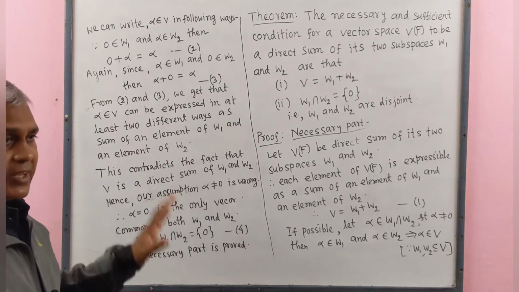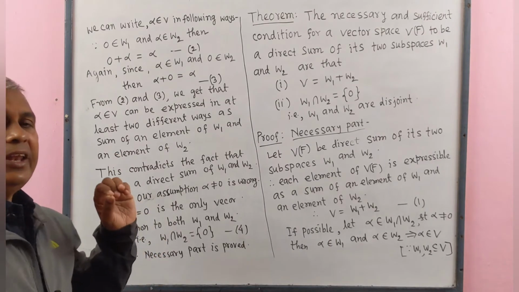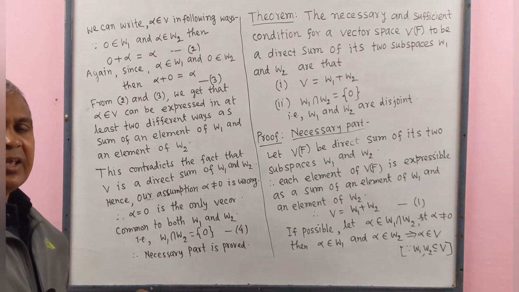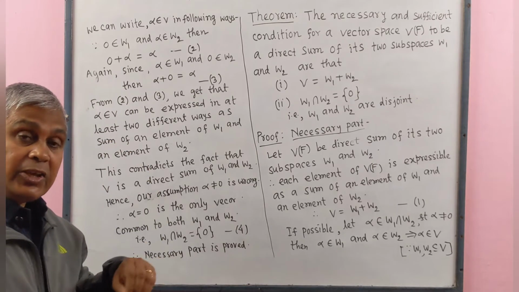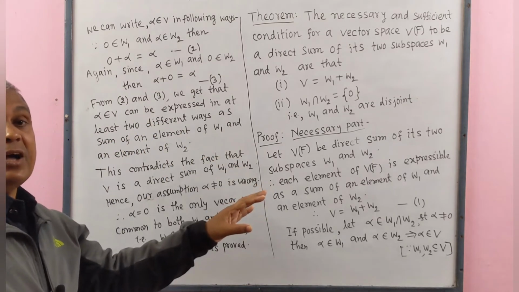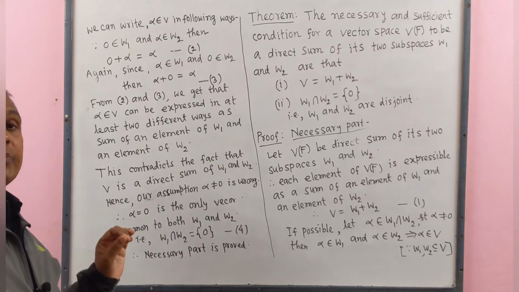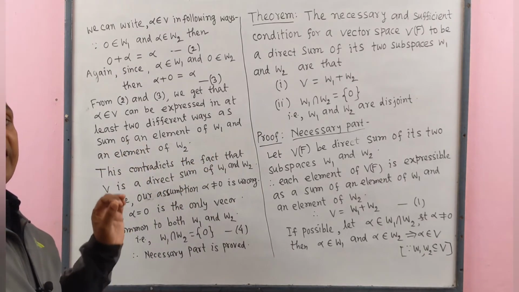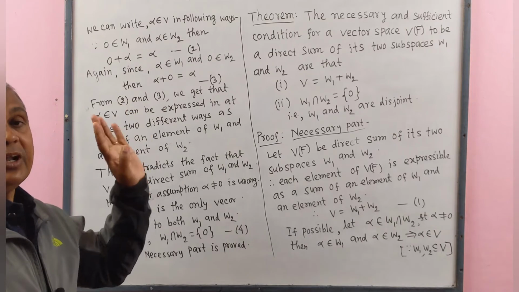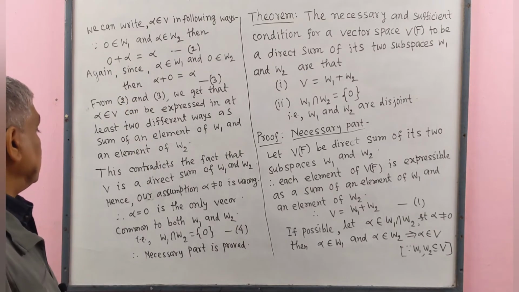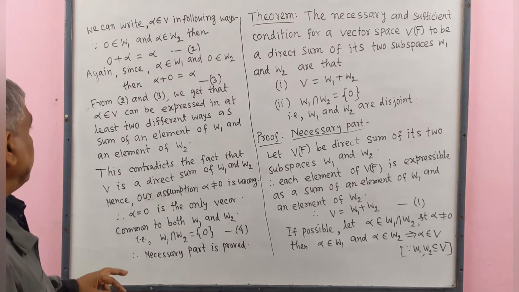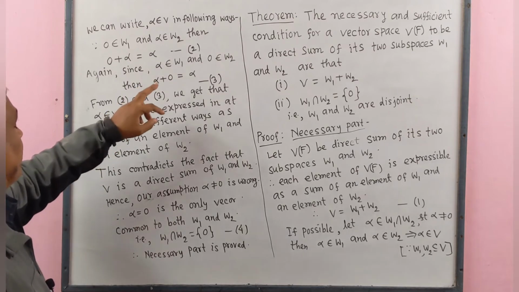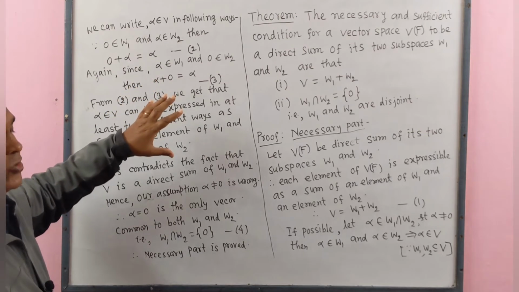For the direct sum, each element of V is expressed uniquely as sum of an element of W1 and an element of W2. Here our uniqueness term is violated.